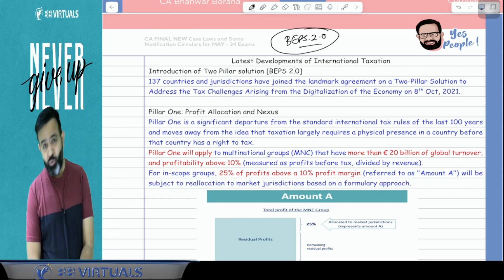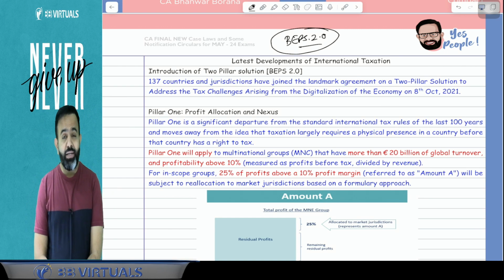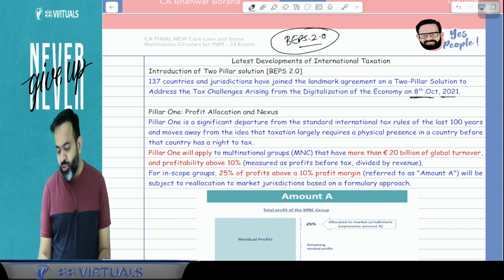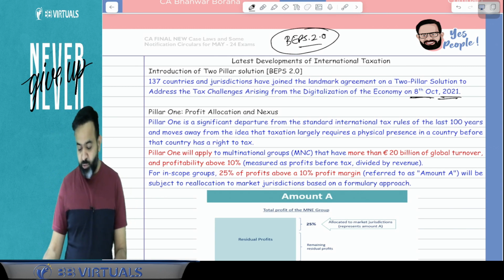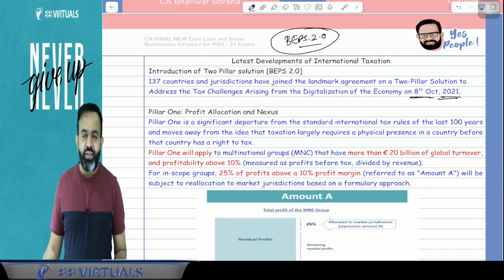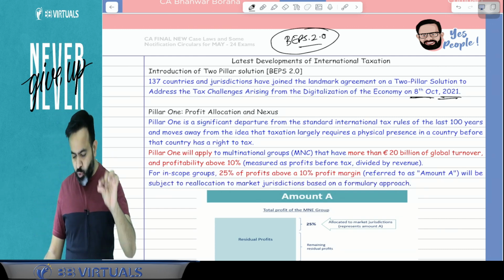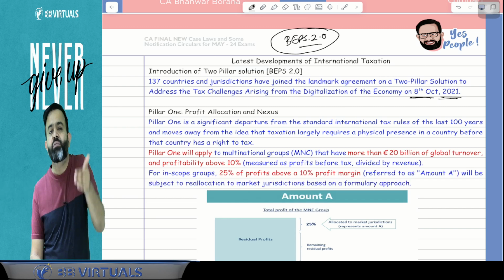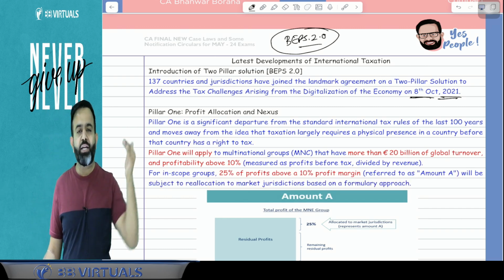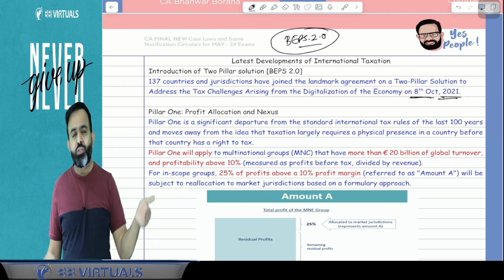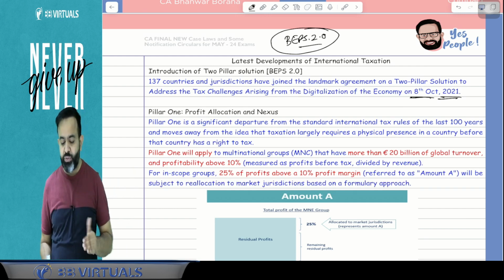And guys, this BEPS 2.0 is a landmark agreement. 137 countries made this agreement, and this agreement was made on the 8th of October 2021. 137 countries agreed to follow BEPS 2.0. This BEPS 2.0 is just to remove the defect where companies doing digital business are not paying taxes in the country where they are generating the income. So just to remove that defect, they have introduced BEPS 2.0.